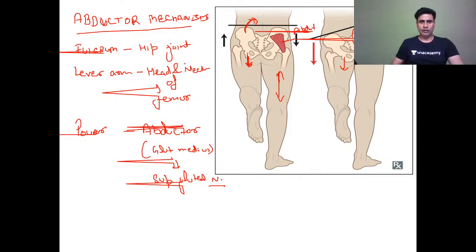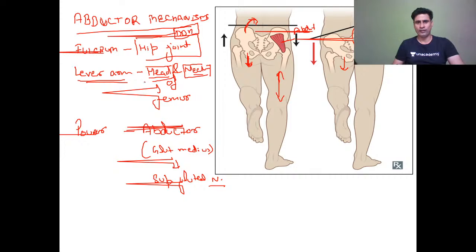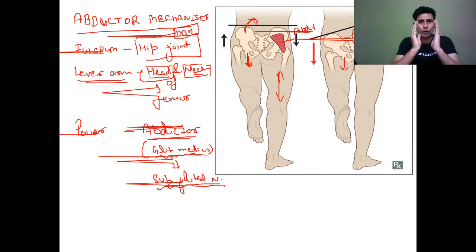Now you can see if there is any pathology in hip joint like developmental dysplasia of hip, Trendelenburg test will be positive, or any defect in lever arm, head and neck like fracture neck femur, or destruction of head like in Perthes disease or avascular necrosis of femoral head, or there is some problem in abductors, paralysis of gluteus medius due to poliomyelitis or injury to superior gluteal nerve. So these are the important causes of positive Trendelenburg test.